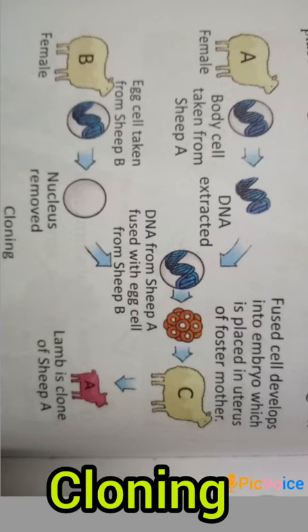Now this fused cell started developing into embryo, which was later placed in the uterus of foster mother, means surrogate mother. So a lamb was developed and it was exactly the similar or the exact copy of sheep A. And this lamb was nobody else but the Dolly. So, in this way, cloning of Dolly was done.